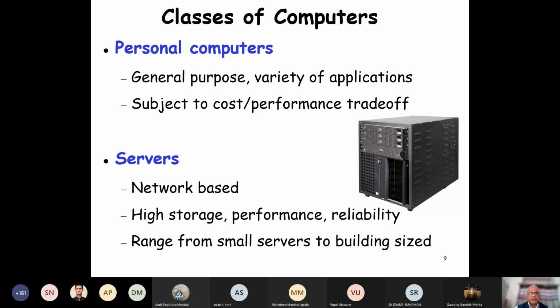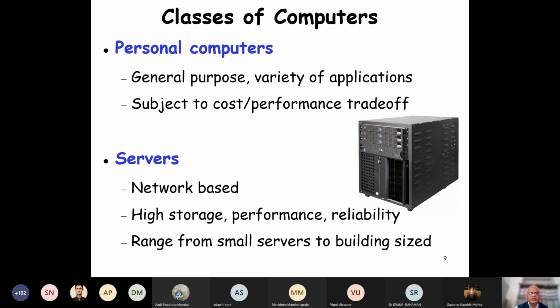The servers provide service, maybe file service, maybe email service, maybe application service, and so on.